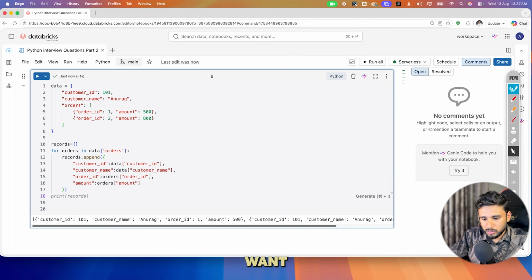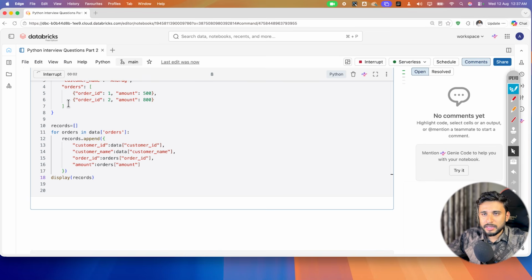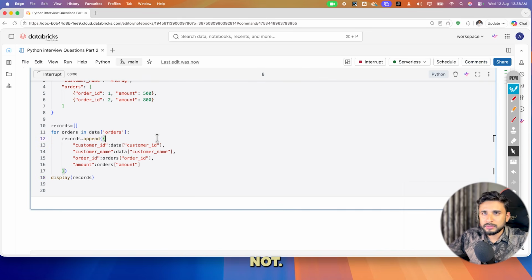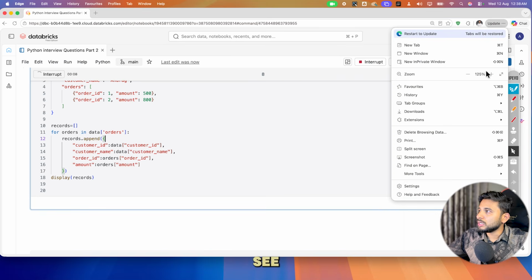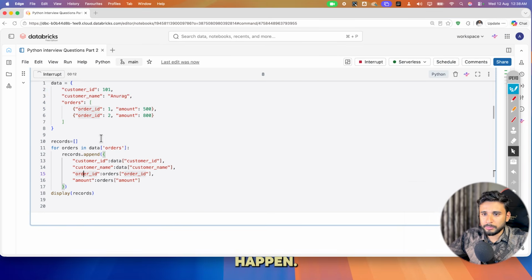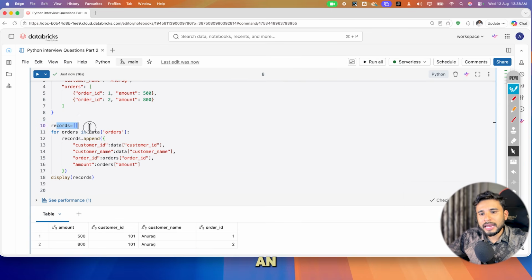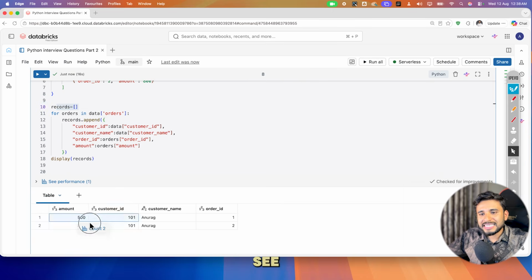If you want to display, let me try if I can do that. Many times it doesn't allow. Let's see if I do a display how it looks, whether it will allow me or not. I think it will not happen. So basically what I am trying to do, I am hitting this particular API. Yes, I am able to see that. So you can see it has flattened the data.